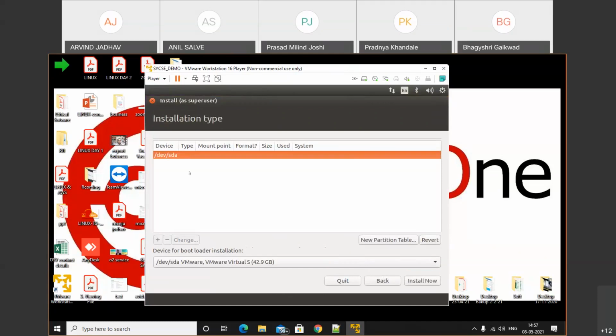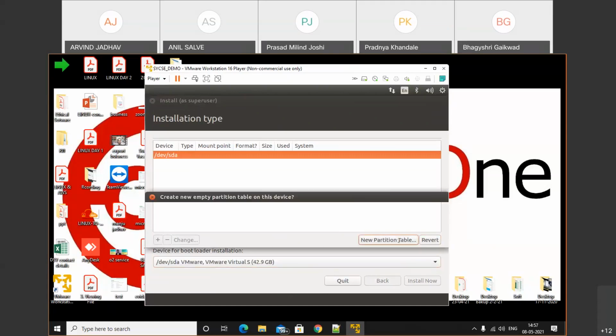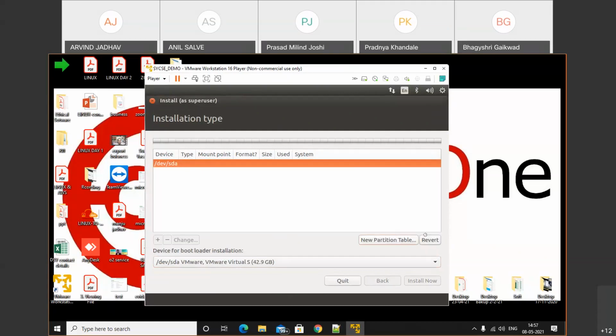Here it is showing the disk. Click on the revert option. Now the disk has no space, so click on new partition table and continue. Now we have a free space of 40 GB.